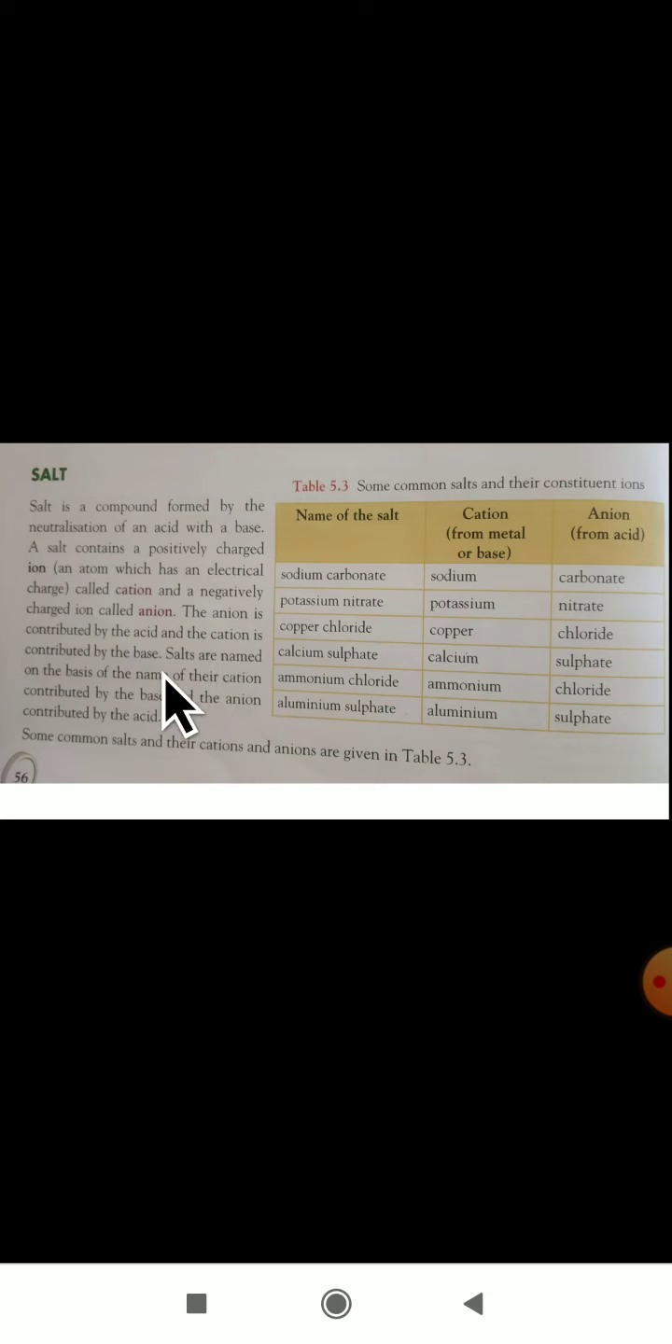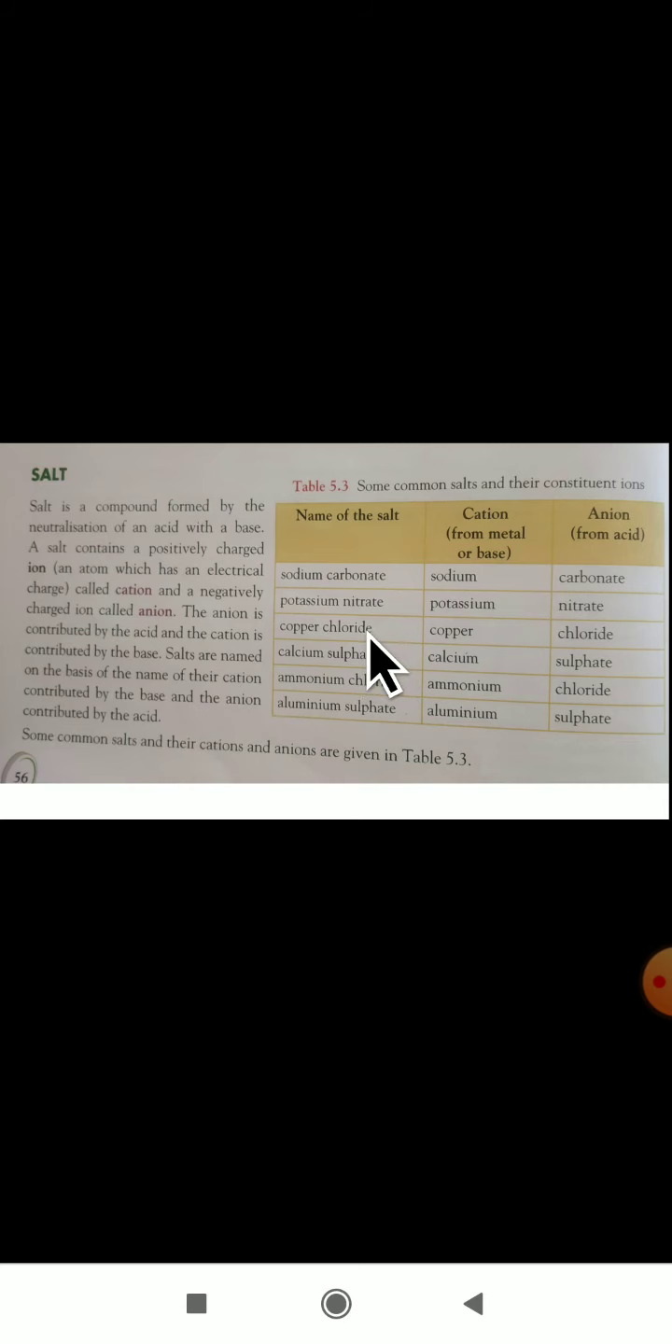From where are we getting these cations and anions? Sorry, from the acid we are getting anions and from the base we are getting cations. Salts are named on the basis of the name of their cation contributed by the base and the anion contributed by the acid. We will see some salts, cations and anions.